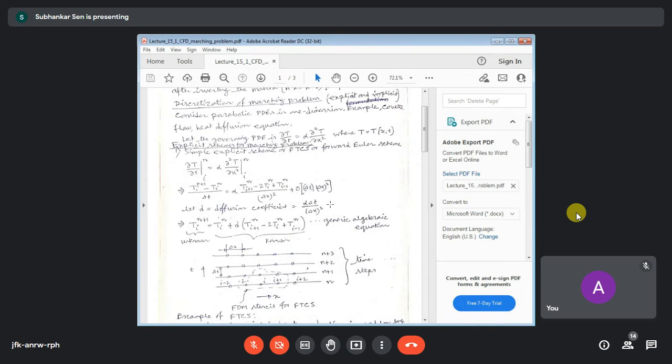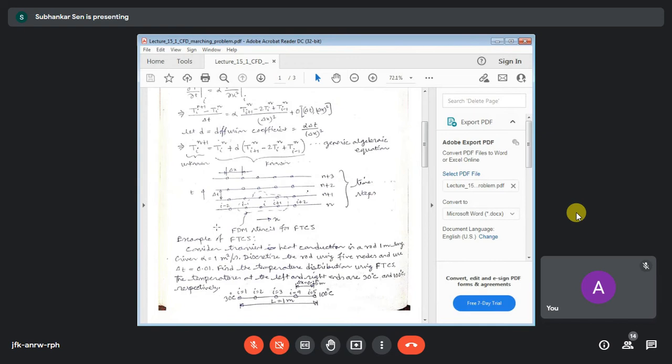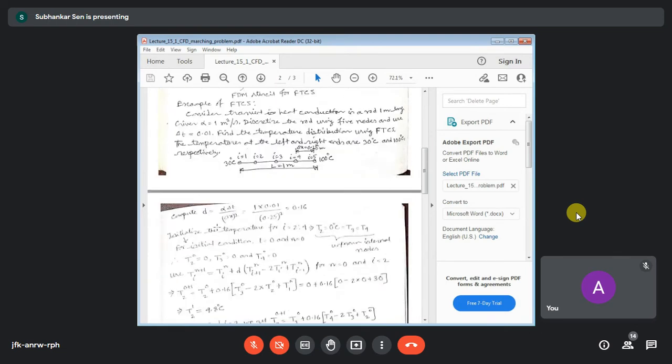So FTCS is known as a differencing scheme. Now, this differencing scheme may be stable, may be unstable. It means that this differencing scheme may give you a correct discretized equation or physically meaningless discretized equations. If it is giving you physically meaningful discretized equations, it will converge, you will get your solutions. Otherwise it will give solutions that are meaningless, or it may not even give you a solution. So for an explicit scheme, we always have to satisfy some condition on stability, whether the numerical method that we are using for discretization is a stable method or not. To do that, we have to make certain checks.